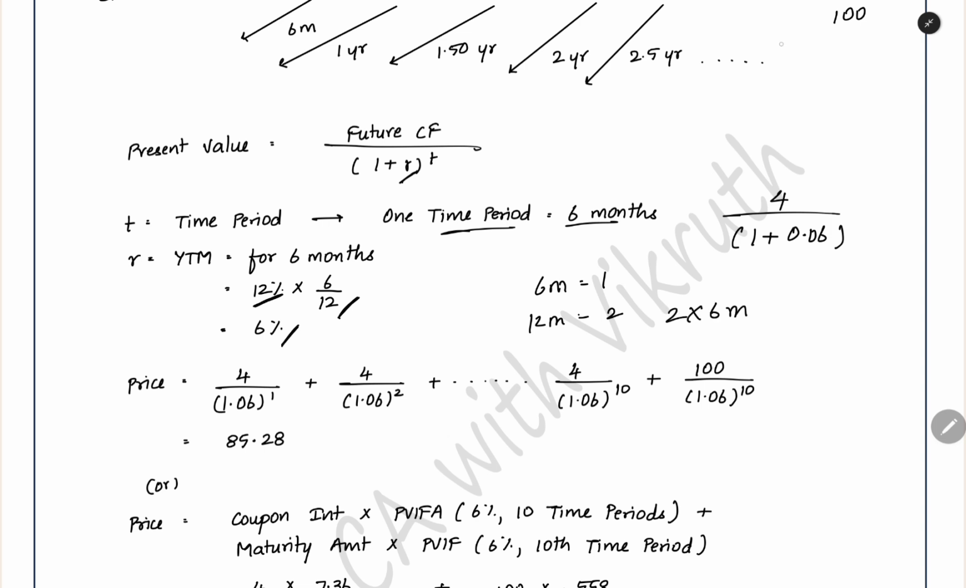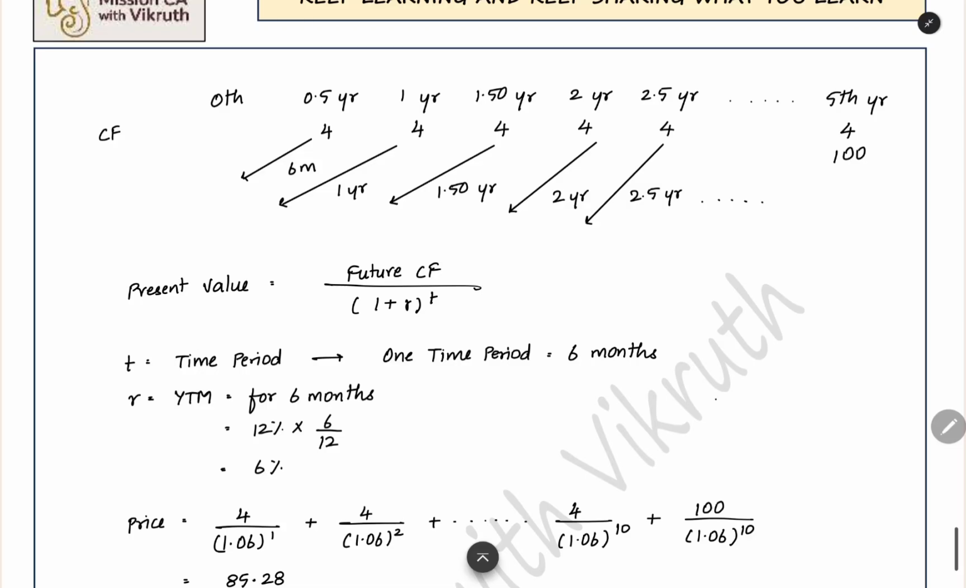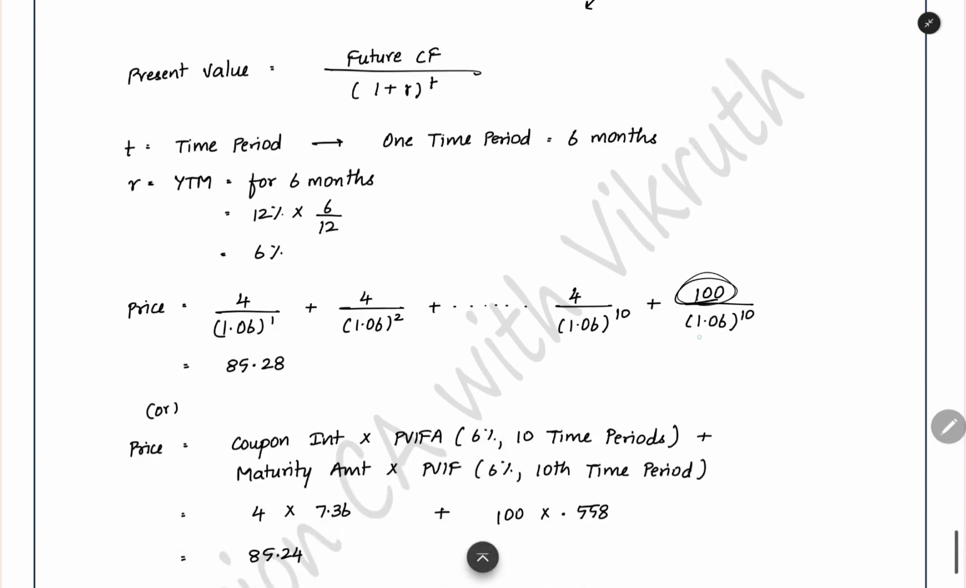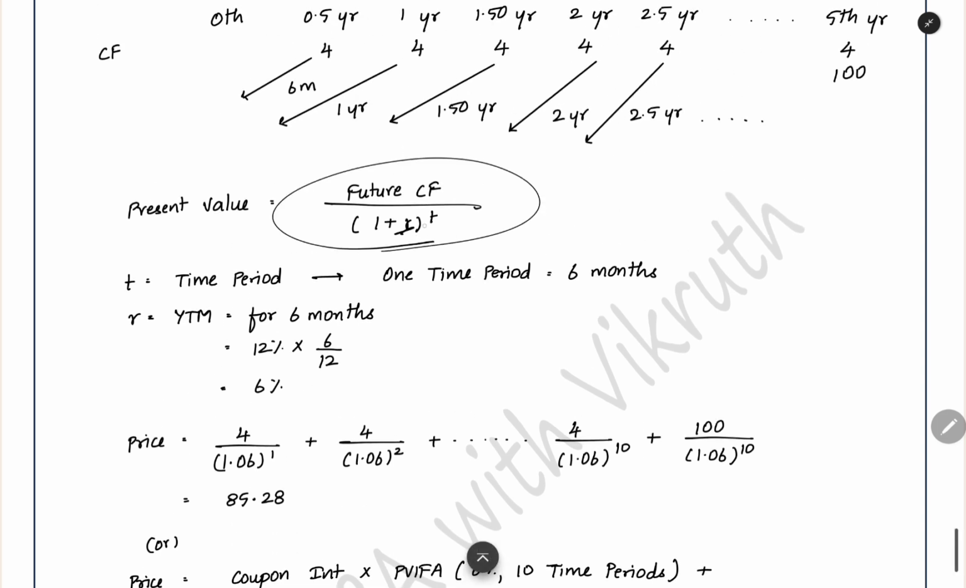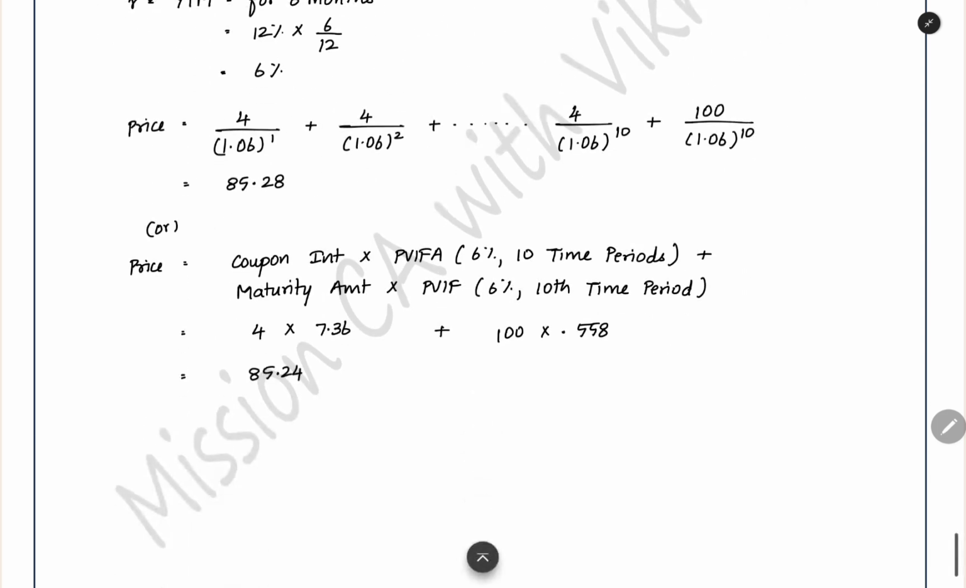So how many periods do you have? For example, if you want to bring the cash flow at the end of the 5th year to present value, 5 into 12 gives you 60 months. When you divide that by 6, you have 10 time periods. So the cash flow at the end of the 5th year, you have to bring back by 10 time periods. So the 100 maturity proceeds, you have to bring at a discount rate of 6% for 10 time periods. Like that you have to adjust the formula. In this equation you change the rate and then the time period, and then you can bring it to present value. When you do that, you will get the present value, which will be 85.28.